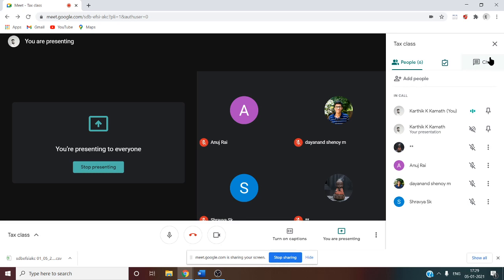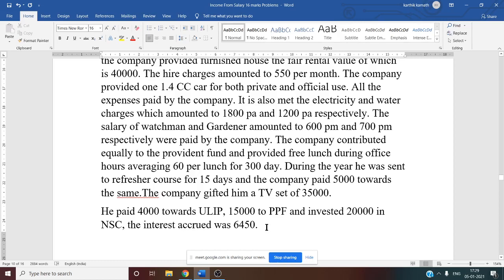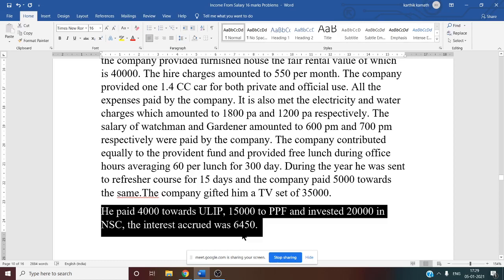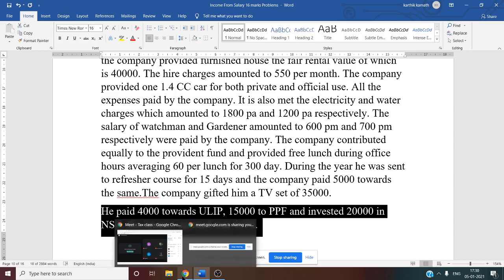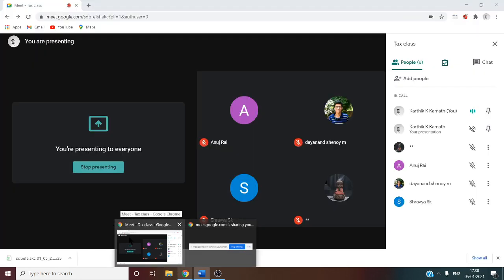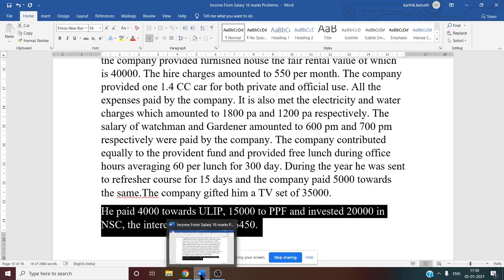So now next thing, some of the 80C conditions they have given. He paid 4,000 to ULIP. What is the full form of ULIP? Unit Linked Insurance Plan or policy.